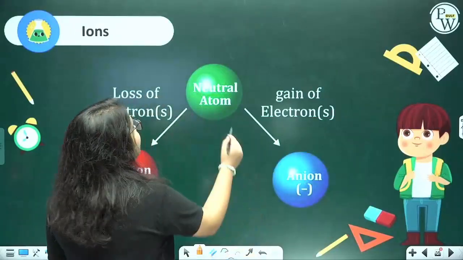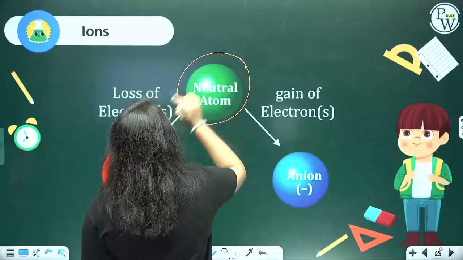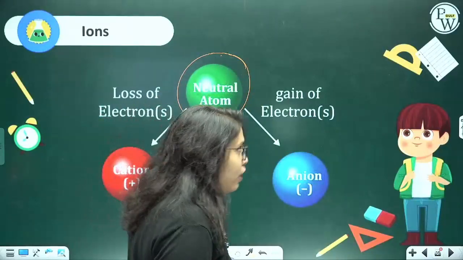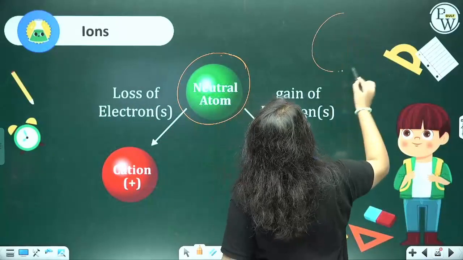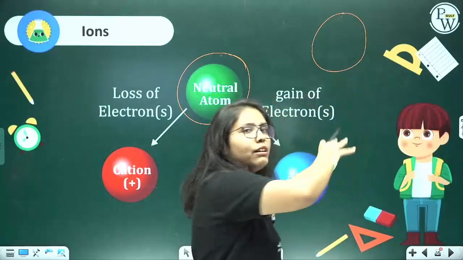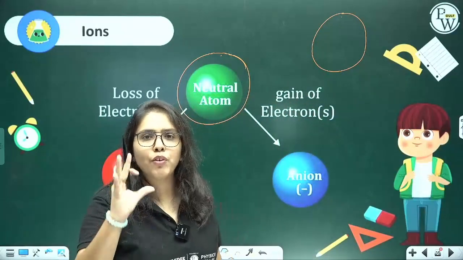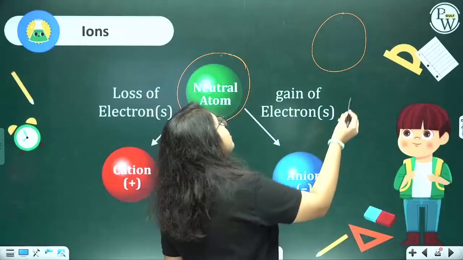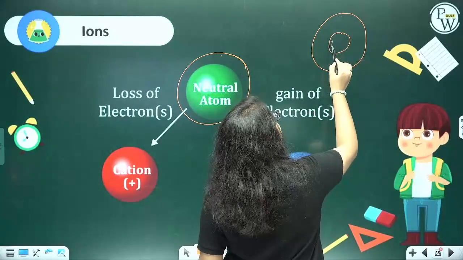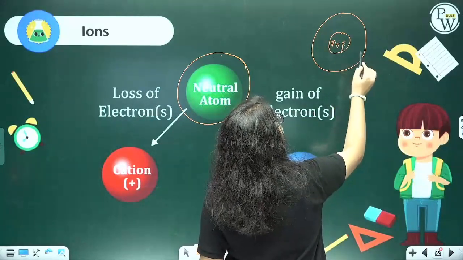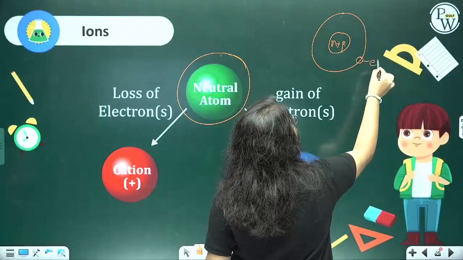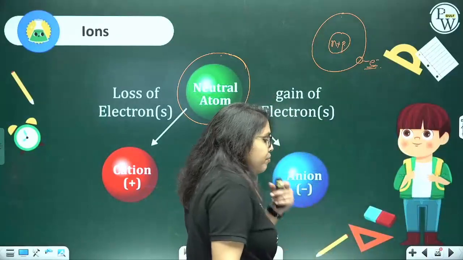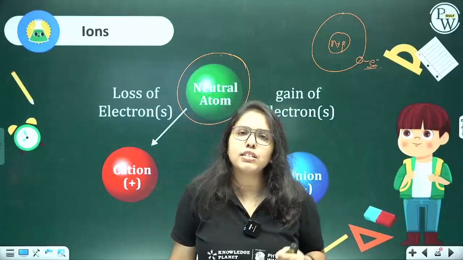Now, a neutral atom. We know that in an atom, we will learn about this in detail in structure of the atom, but for now, I'm giving you a brief idea. In the atom, there is a nucleus where there are neutrons and protons, and around this nucleus we have the electrons. Electrons are negatively charged.